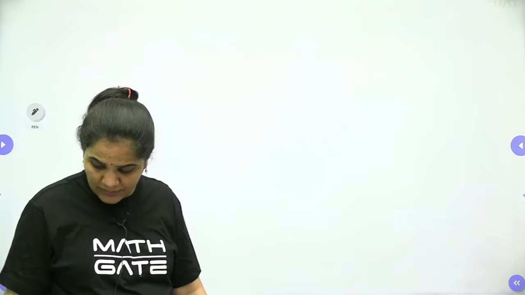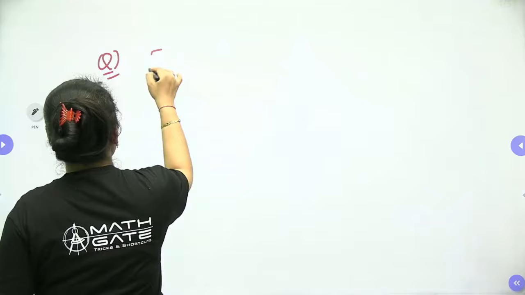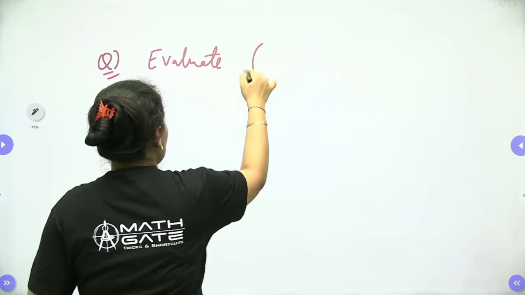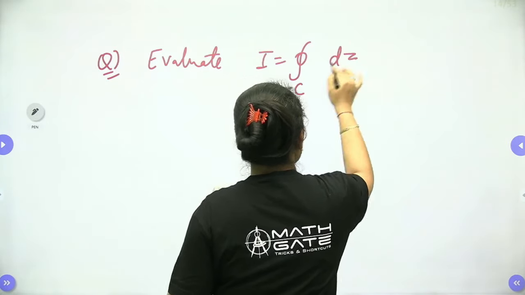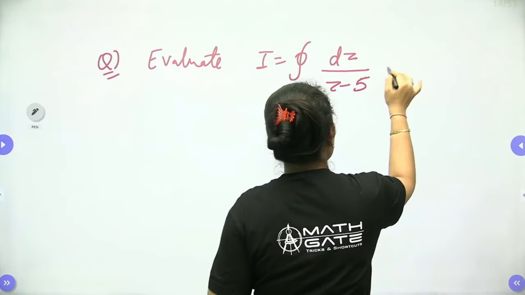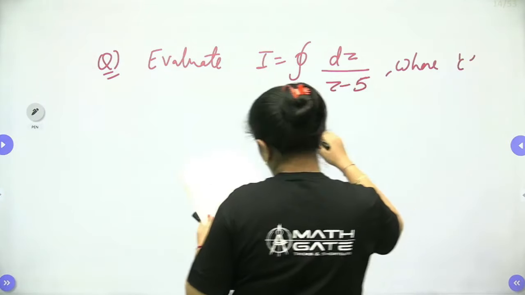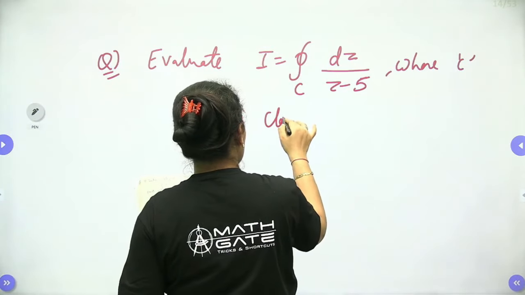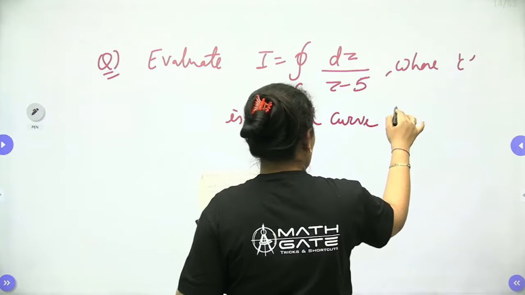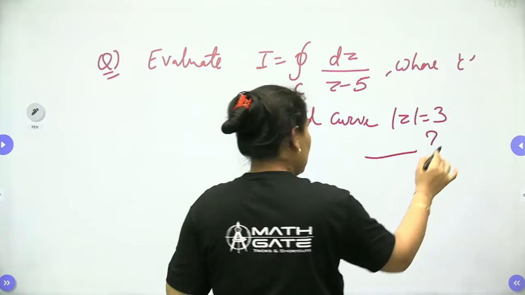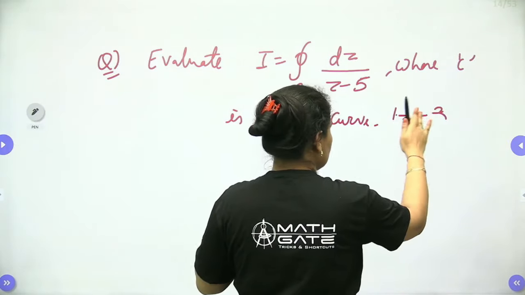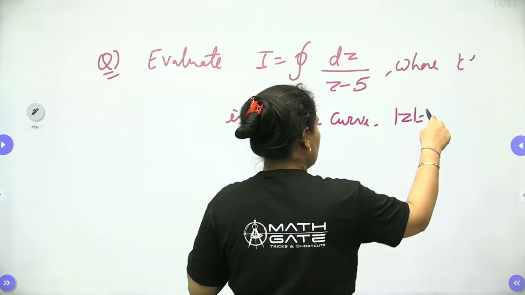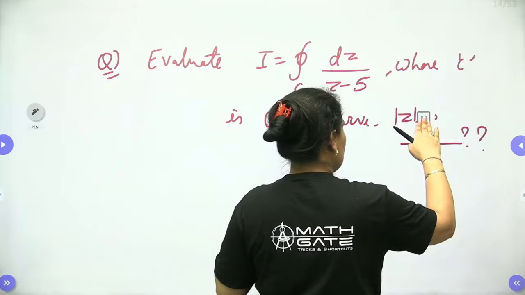Evaluate the closed integration over C of dz by (z minus 5), where C is the closed curve mod z is equal to 3. We have to find the value of this one.